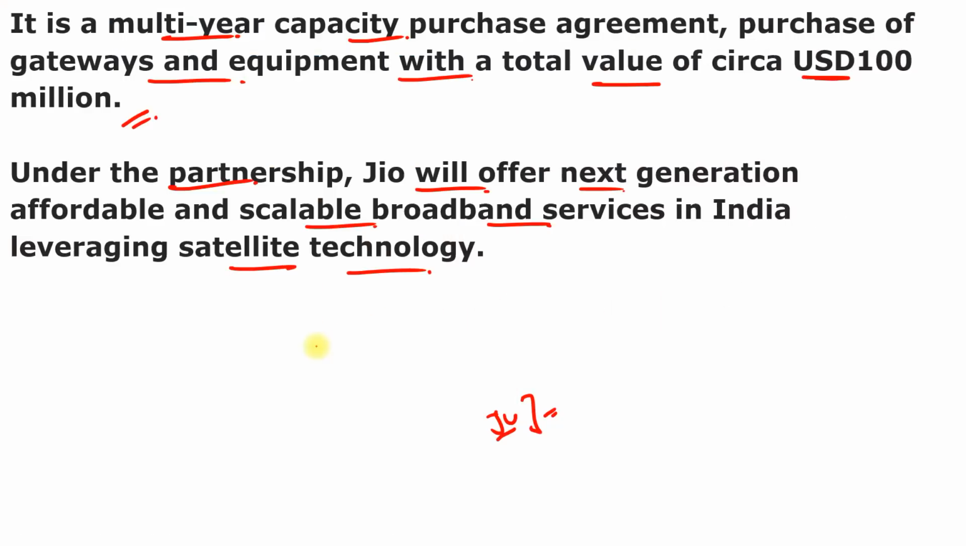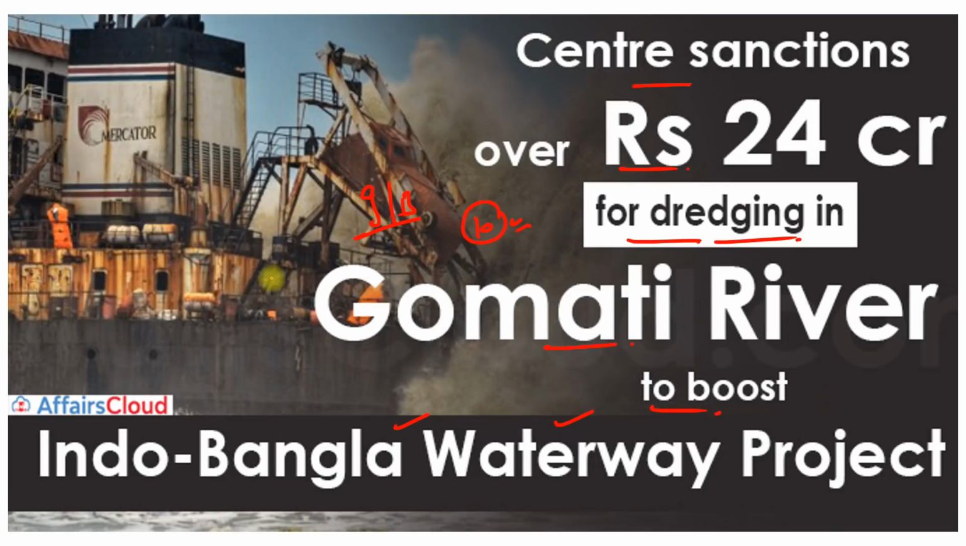So you have to remember who the Union Minister of Shipping is: Sarbananda Sonowal, whose constituency is Majuli in Assam. So you can remember this.